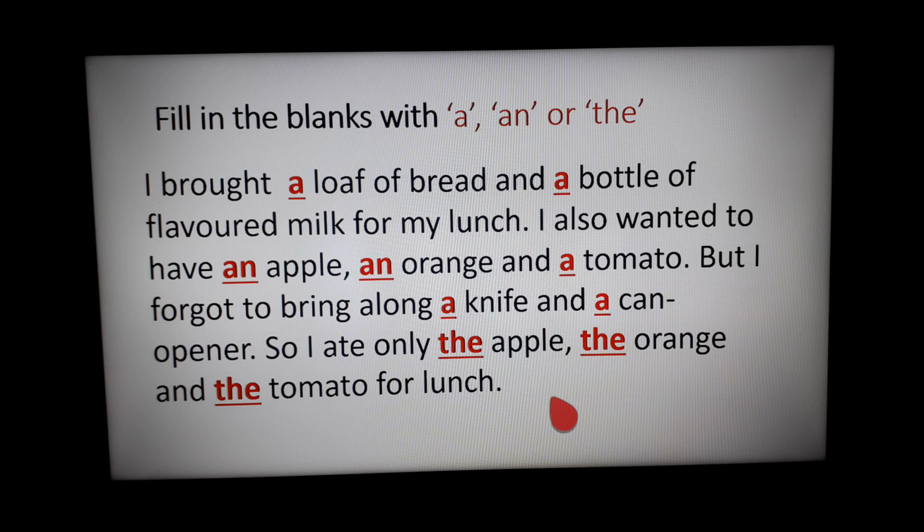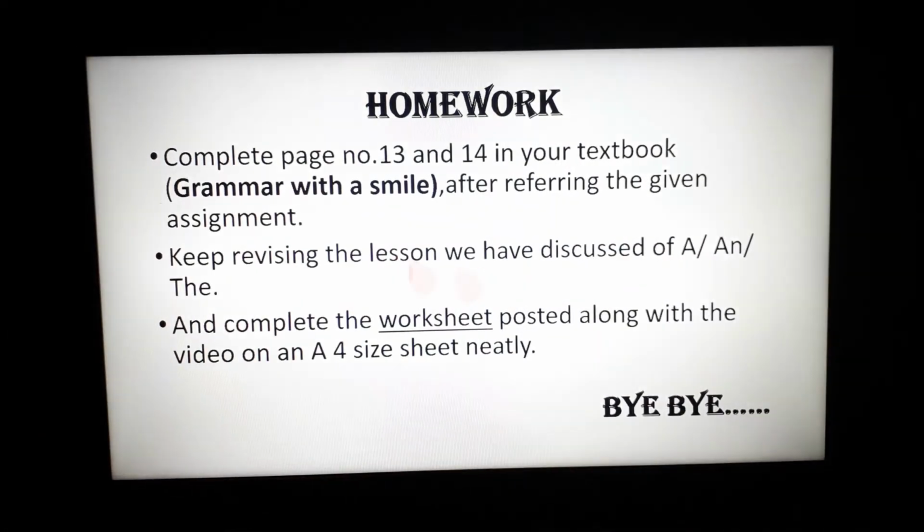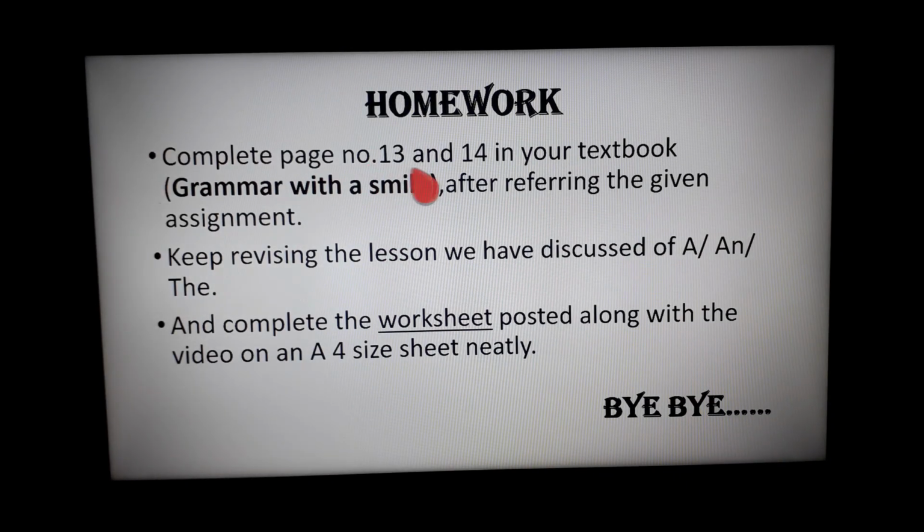So, keep revising the lesson A and the, and here comes your homework. Complete page number 13 and 14 in your textbook, Grammar with a Smile, after referring the given assignment, which I will be posting along with the video. Keep revising the lesson we have discussed of A and the, and complete the worksheet posted along with the video on an A4 size sheet neatly.